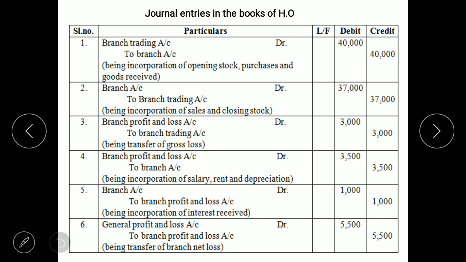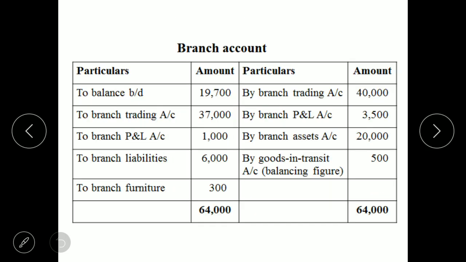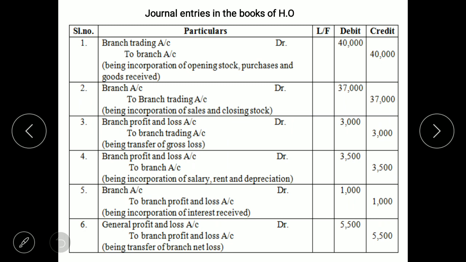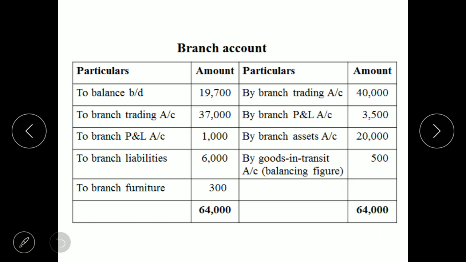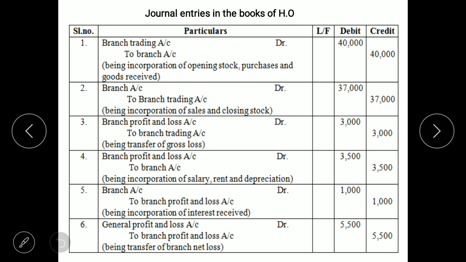Next, branch account debit to branch trading account. So here branch account is debited, trading account is credited. So entry will come on debit side to branch trading account 37,000. Third journal entry, branch account is not affected. We'll move on to the fourth one. In fourth journal entry, branch account is credited. So entry will come on credit side by branch profit and loss account 3,500.